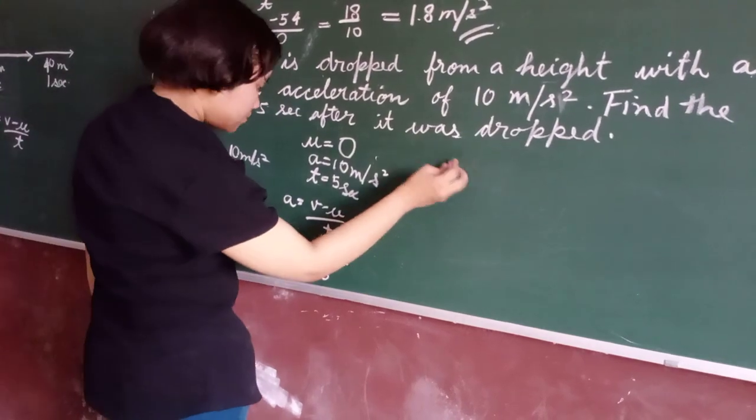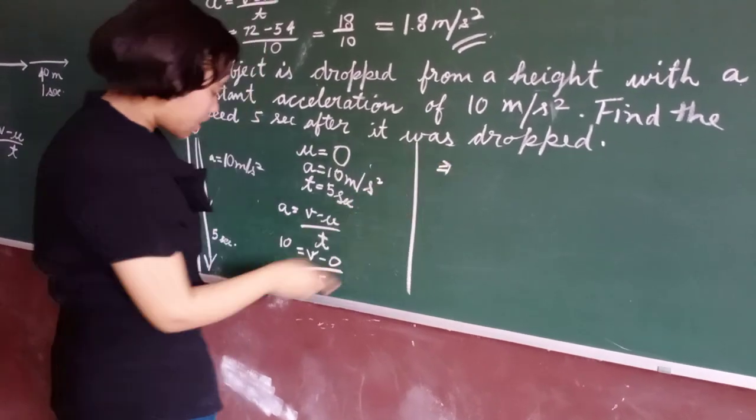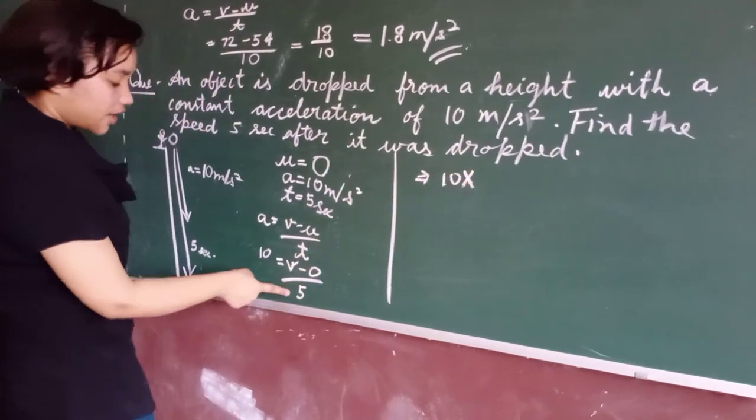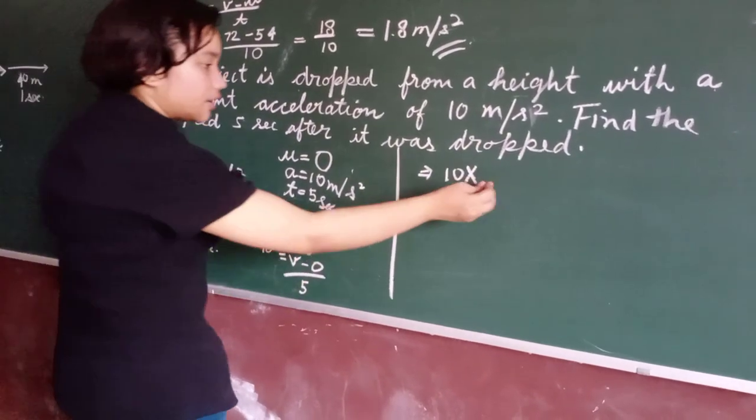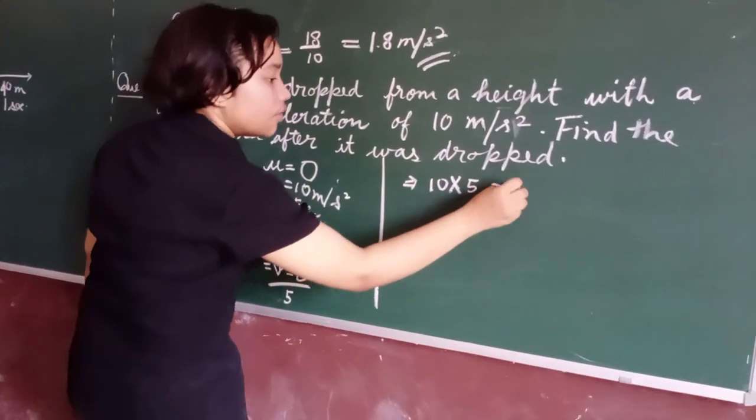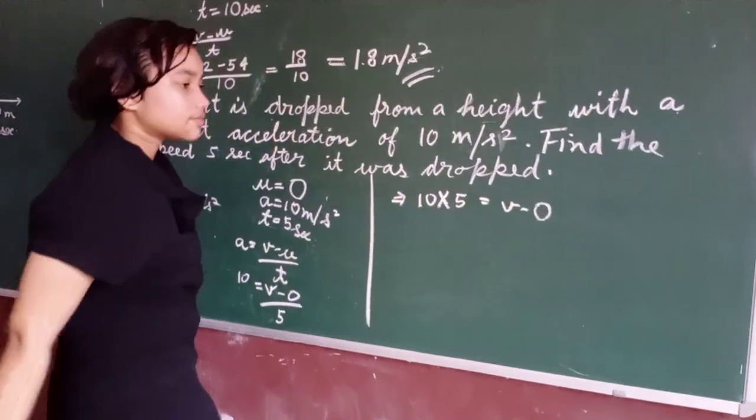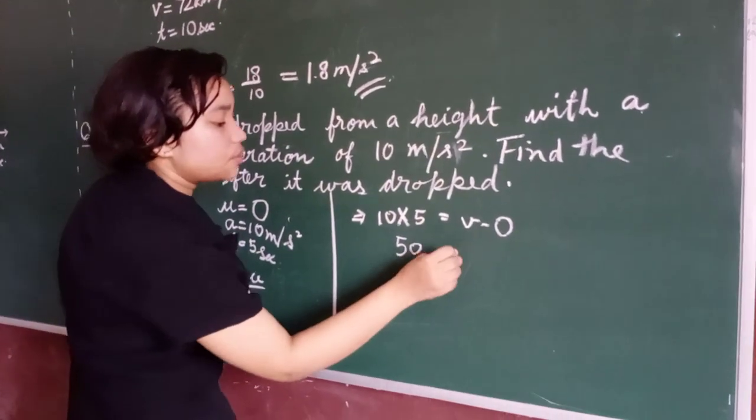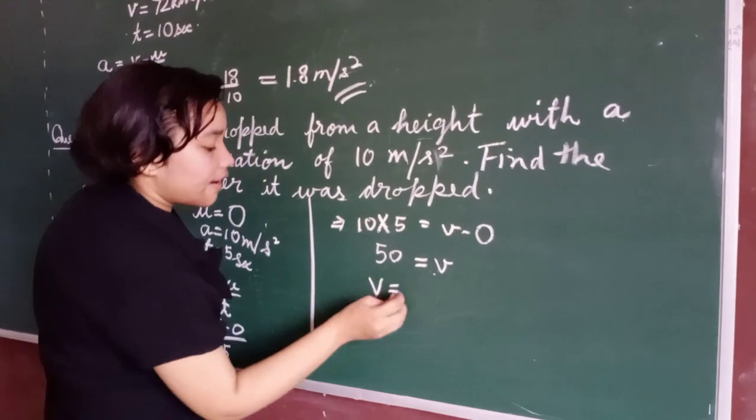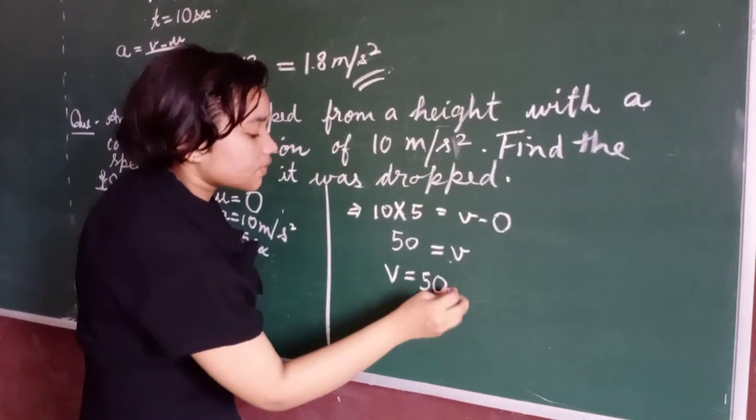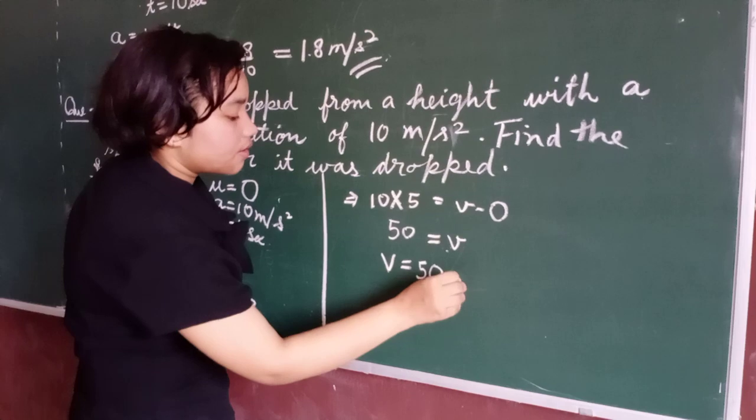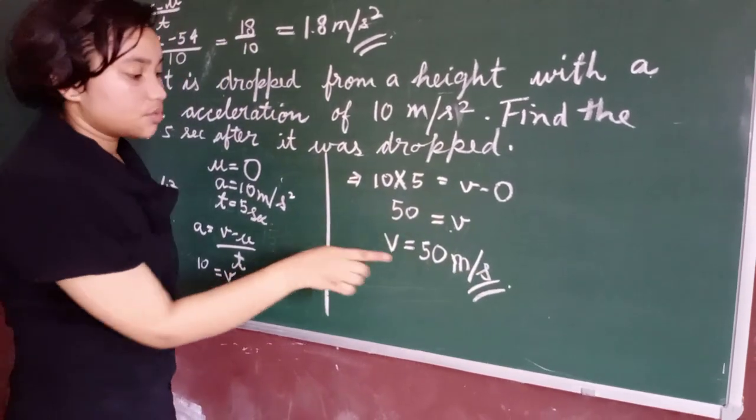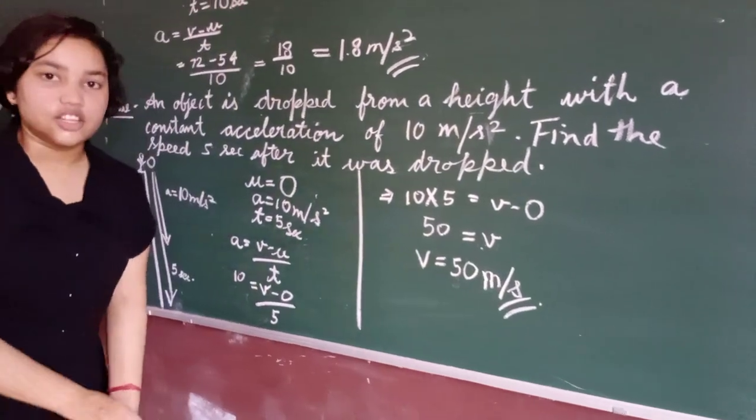So when we solve, 10 meters per second square into 5 is equal to v minus 0, that is 50 is equal to v. So v is 50 meters per second, because it is the velocity, so meters per second. Next question.